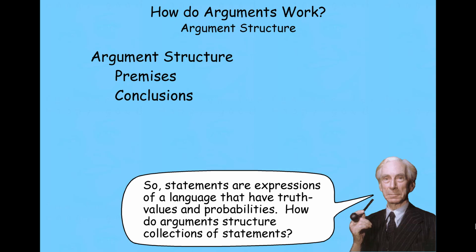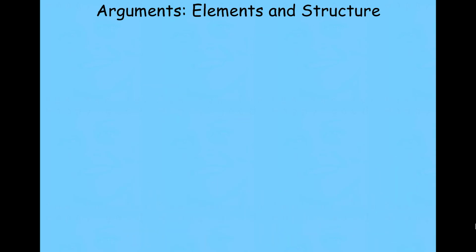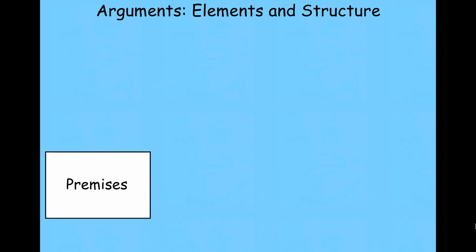So 2 groups of statements, and then the assertion, and oftentimes this is implicit, of an inferential claim, a relationship between the truth of the premises and the truth of the conclusion. And usually that is, if the premises are true, then the conclusion is. So when we think about arguments, we have a collection of statements organized into the premises.